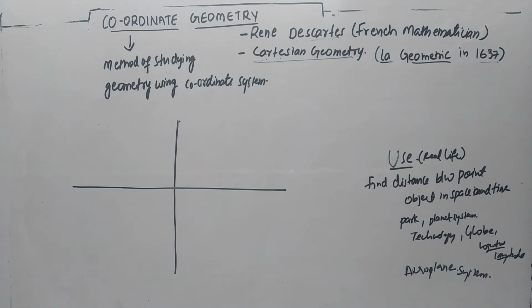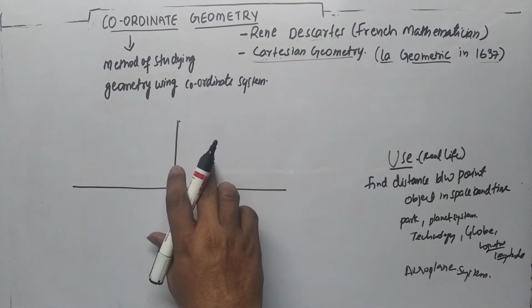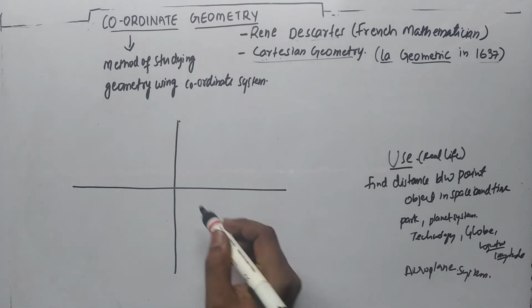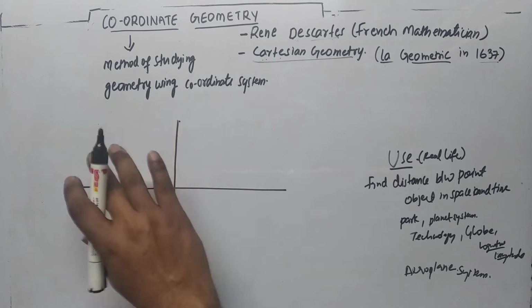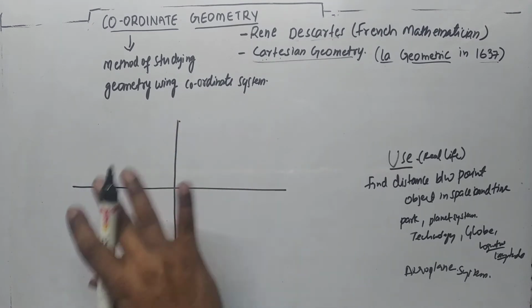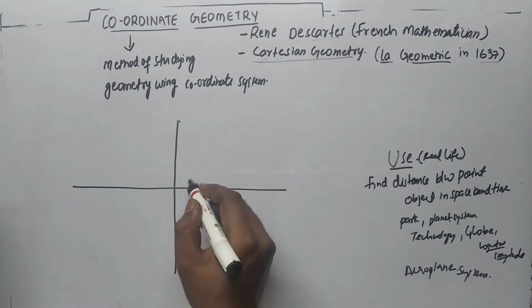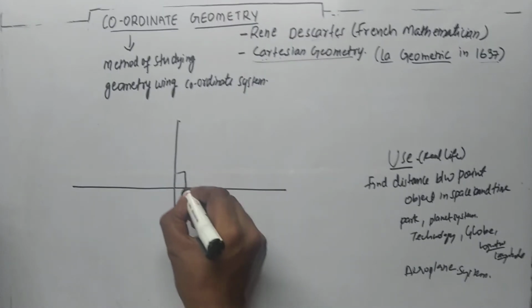We will be learning how Rene Descartes got his idea. Actually, he fell ill. While taking rest in bed, he found a fly flying over the roof of his house. There were some tiles fixed on the roof, which were in the shape of squares.